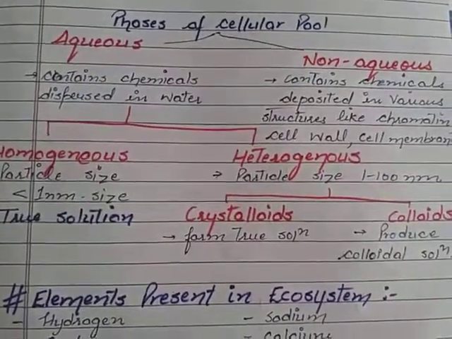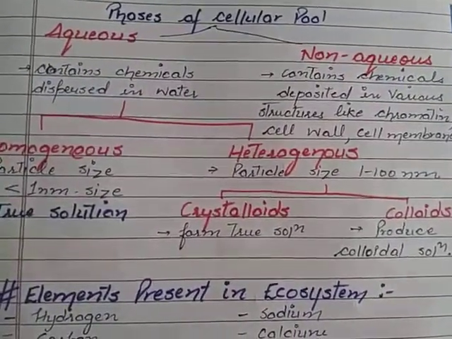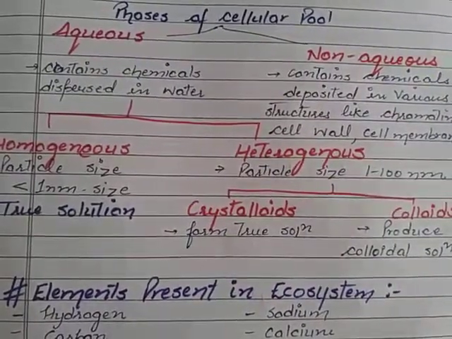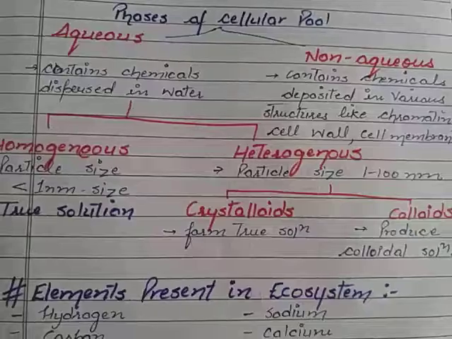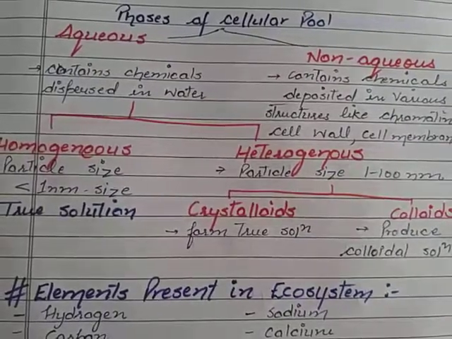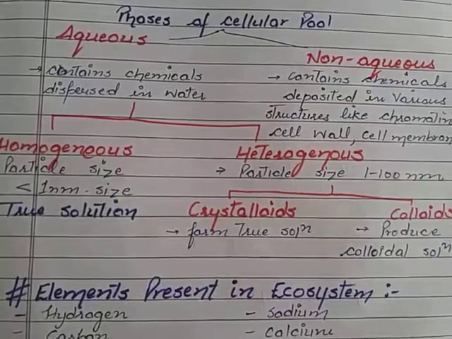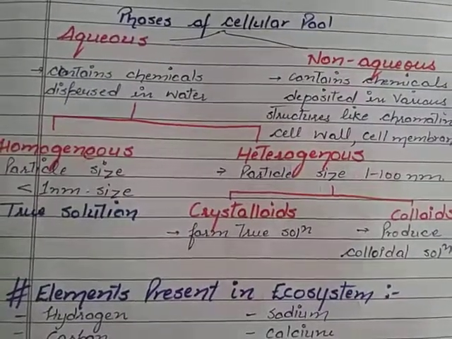The second one is the heterogeneous solution. Hetero stands for different, genus means concentration. If the size of the particle is not so small that it can be completely solubilized in the given solution, that kind of solution is said to be heterogeneous.